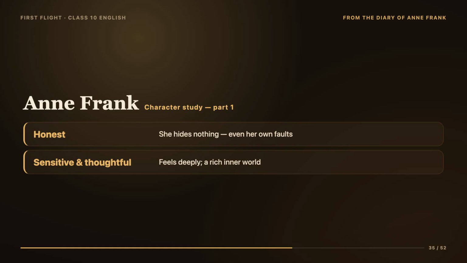Let's start with Anne herself. First, Anne is deeply honest. Look at how openly she admits her own faults, her endless talking, her loneliness, her weaknesses. She hides nothing from her diary. Second, she is sensitive and thoughtful. She feels things deeply. She notices the difference between shallow fun and true friendship, something many adults never figure out. She misses her grandmother. She craves real connection. She has a rich inner world.